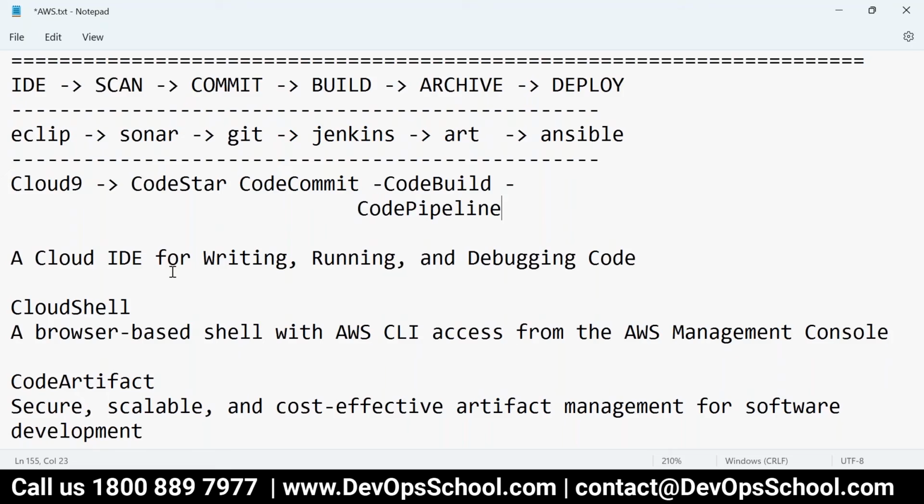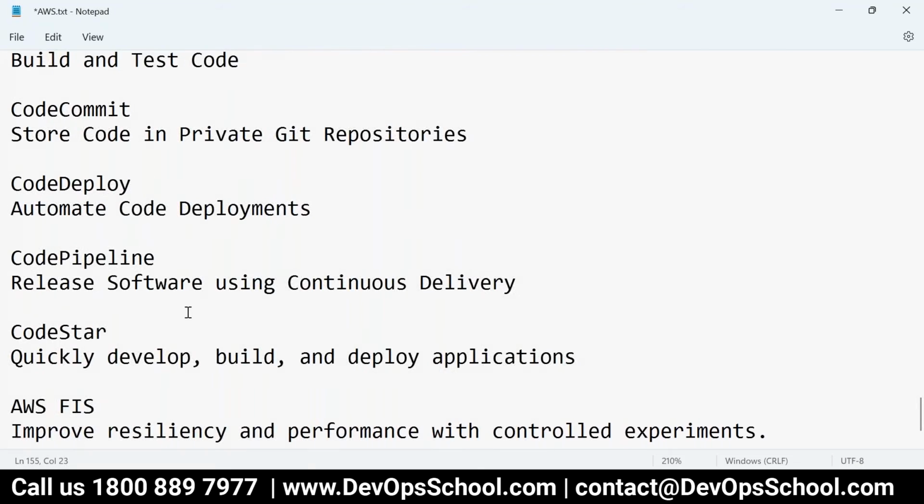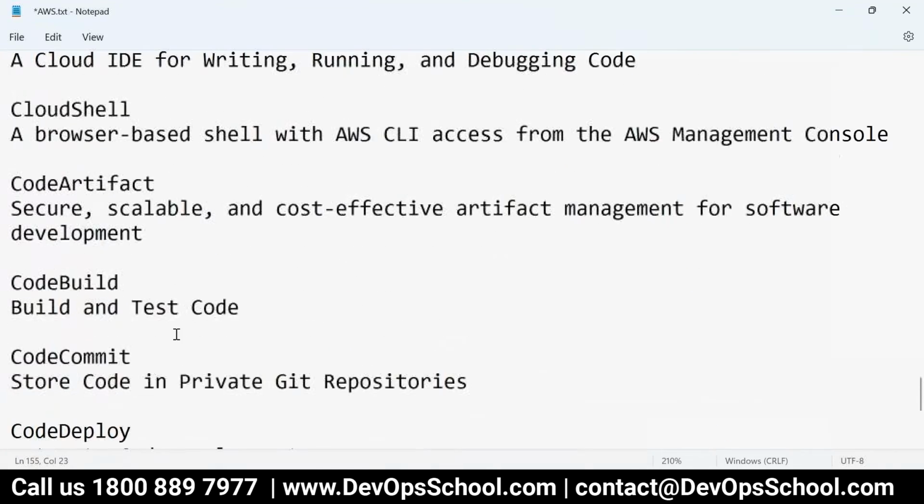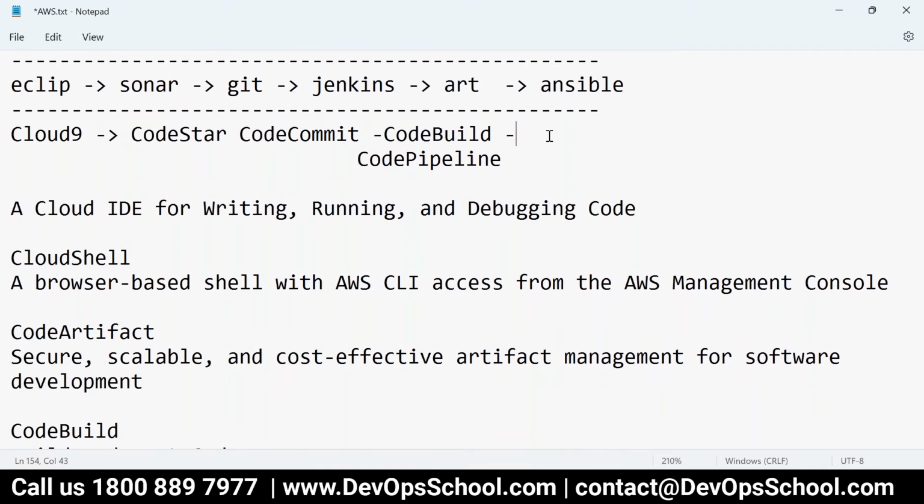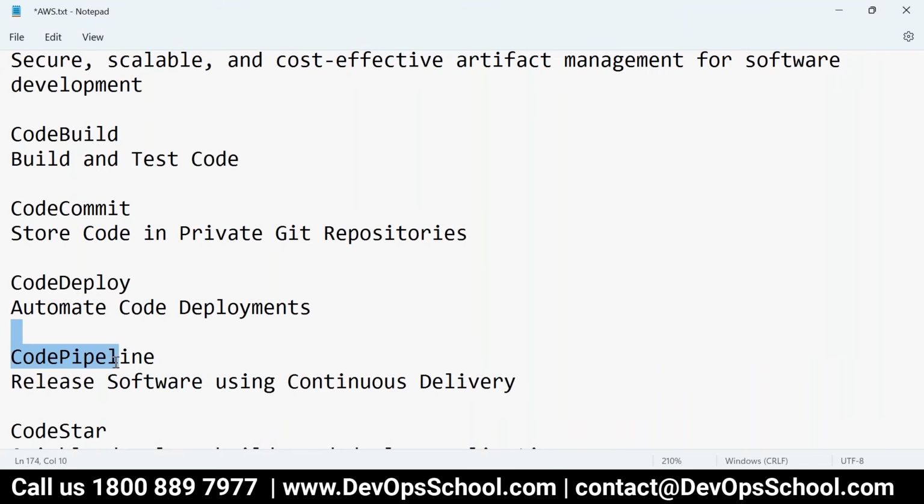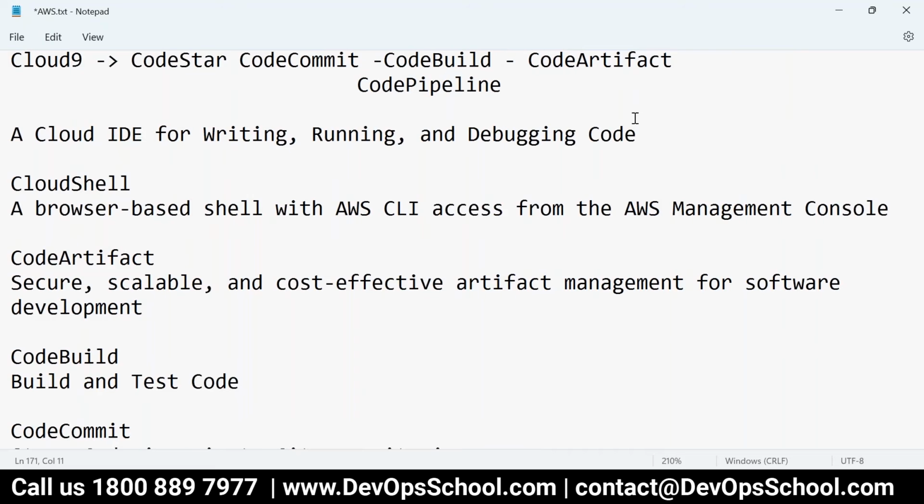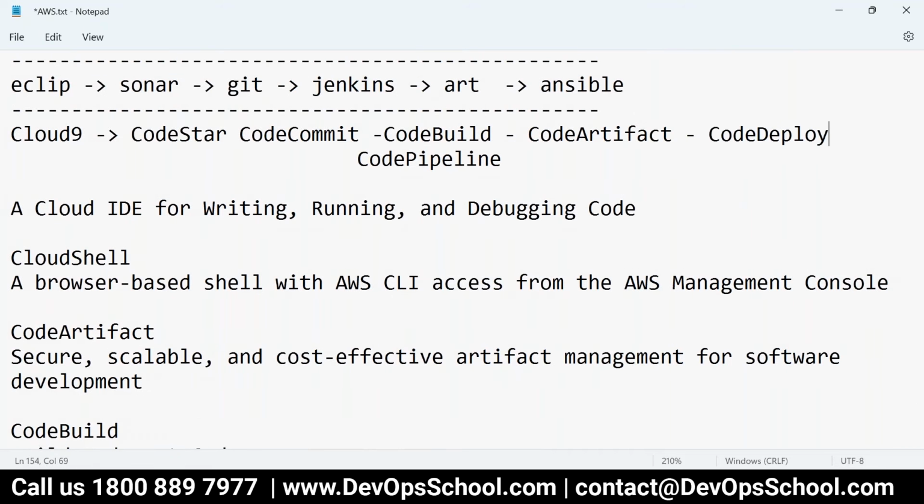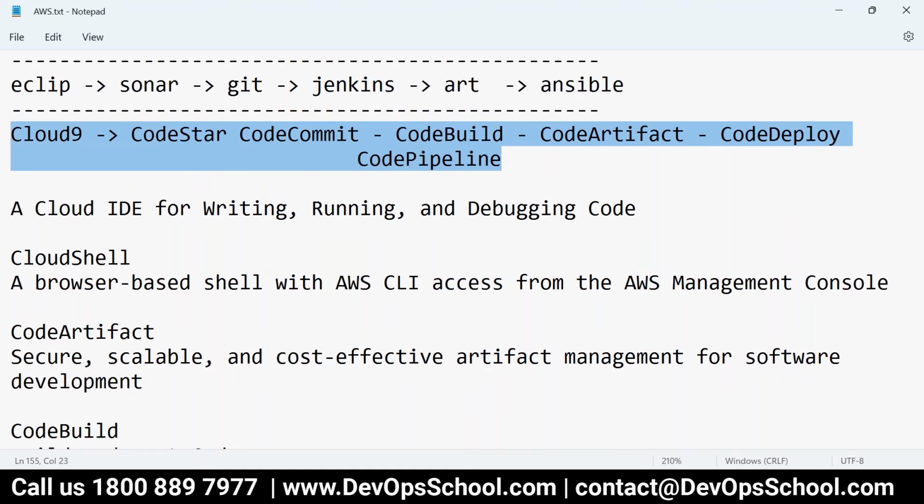And where do you store these artifacts? CodeArtifact. Where's that? Here it is. And how do you deploy? So do we have anything? I know the service which is from the Chef and Puppet pipeline, so CodeDeploy. See how easy it is. Now you understand that if you really want to practice DevOps on AWS, these are the services for you.